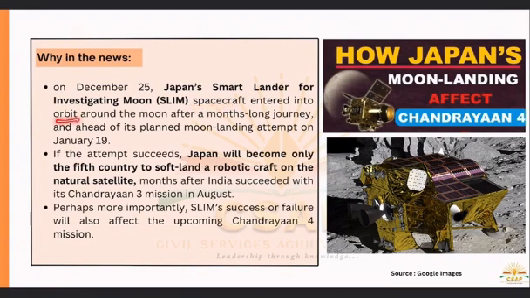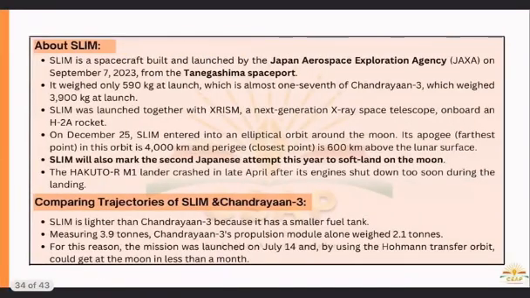So, this spacecraft entered into orbit around the moon after a months-long journey and ahead of its planned moon landing attempt on January 19. If the attempt succeeds, Japan will become only the 5th country to soft land a robotic craft on a natural satellite, months after India succeeded with its Chandrayaan 3 mission in August. Perhaps more importantly, SLIM's success or failure will also affect the upcoming Chandrayaan 4 mission.